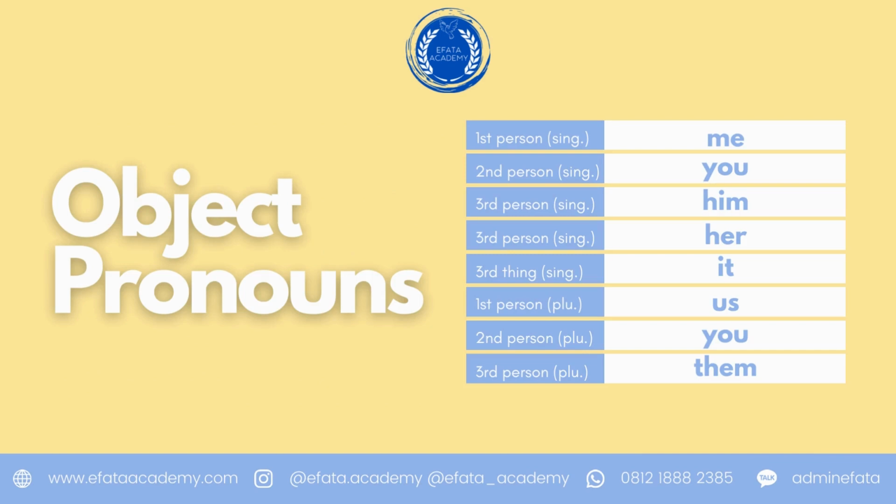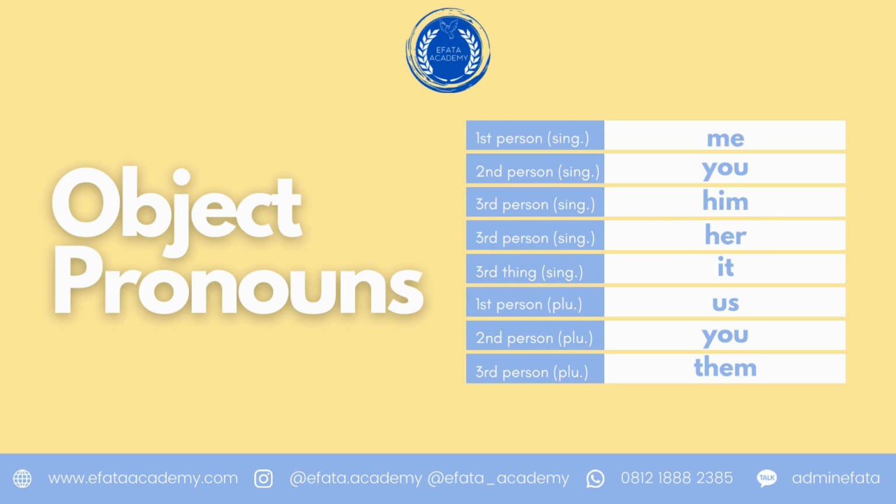The second type of pronouns is the object pronouns. Object pronouns are usually placed at the end of a sentence because they act as an object in the sentence. It usually comes after a verb or after a predicate. The object pronouns are me, you, him, her, it, us, you, and them.